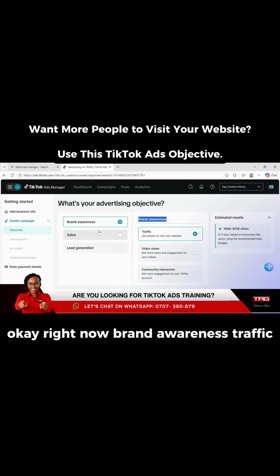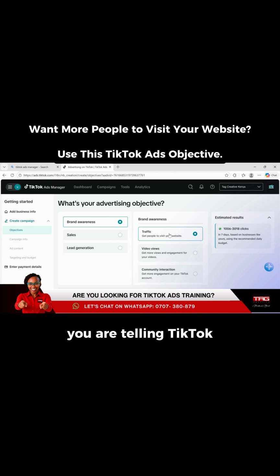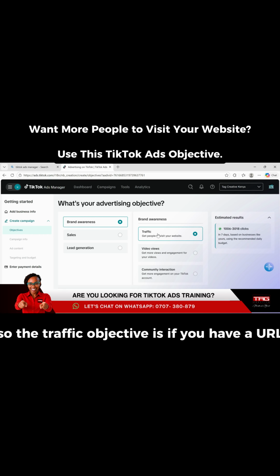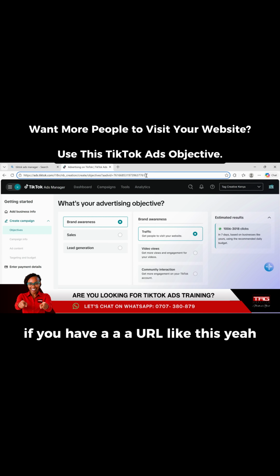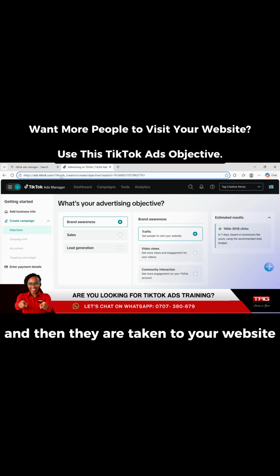Okay? Right. Now, brand awareness, traffic. What is this objective for? When you choose traffic, when you choose the traffic objective on TikTok, you are telling TikTok, send me people who are likely to click my link. So the traffic objective is, if you have a URL like this, yeah, and you include it in your ad, and then you want people to see your ad, click on the link, and then they are taken to your website. It can either be a landing page or an actual service page on your website.